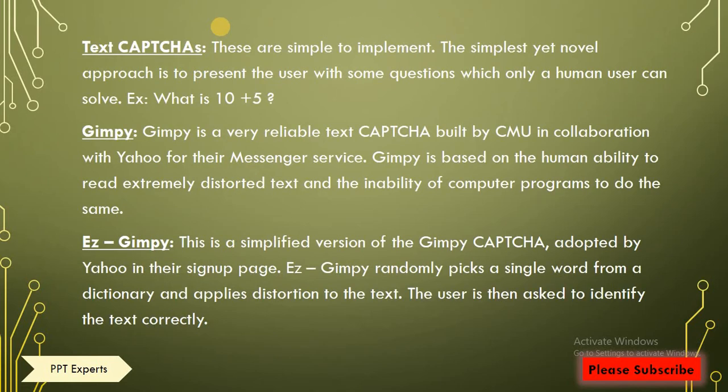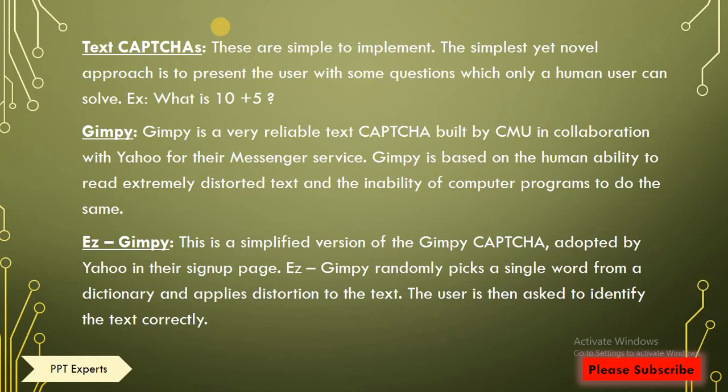First we'll see text CAPTCHA. Text CAPTCHAs are simple to implement. The simplest yet novel approach is to present the user with some questions which only a human can solve. The questions like 10 plus 5. So we need to type the answer of 10 plus 5, 20 plus 1, 19 plus 2, 7 minus 5, these types of questions.